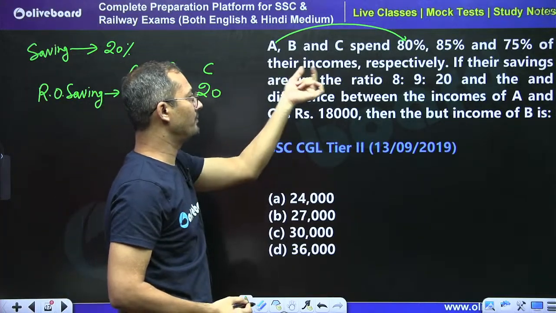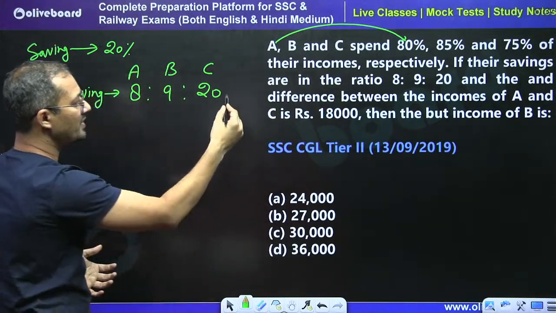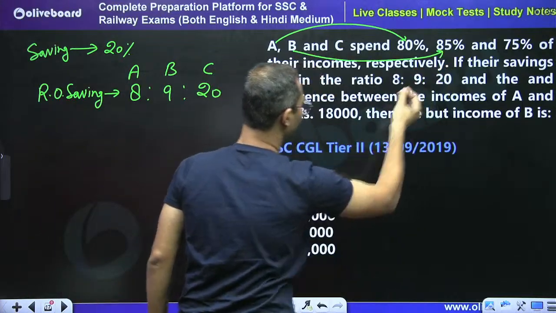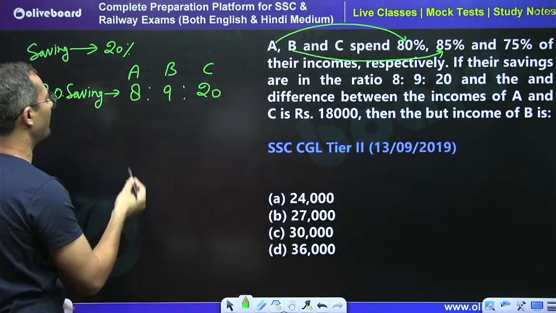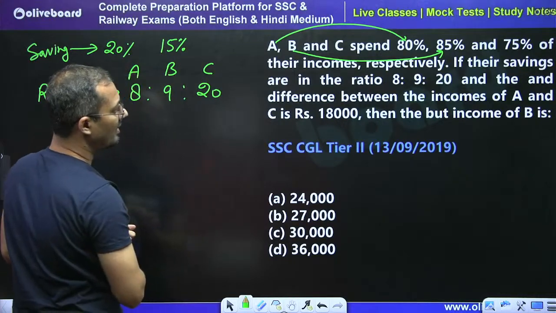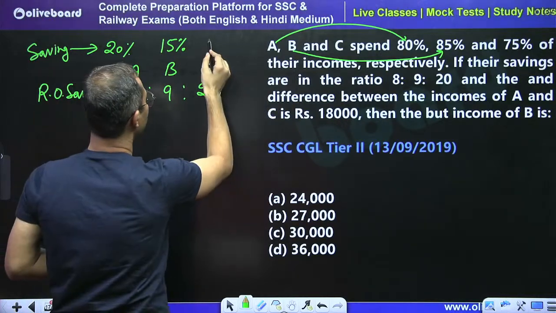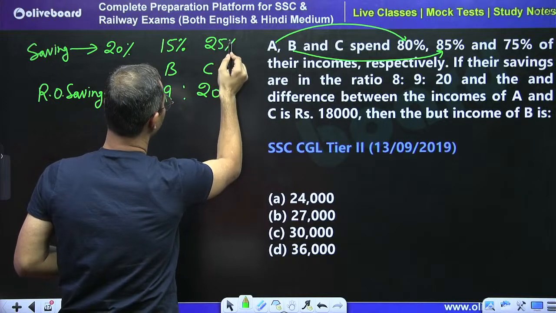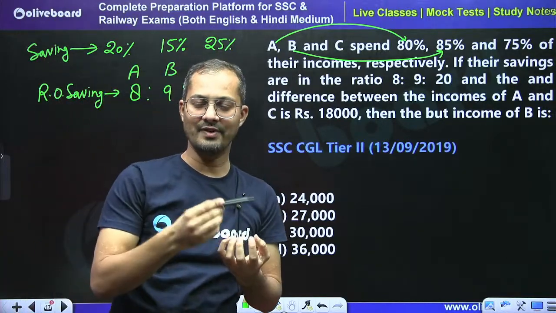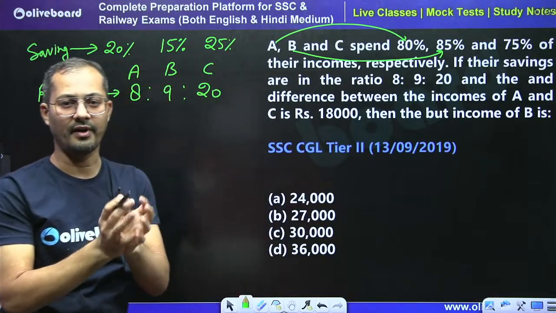And what is B's saving percent? B spent 85%. It means he is going to save 15%. And C is spending 75. So we got saving in percentage as well as saving in terms of ratio.